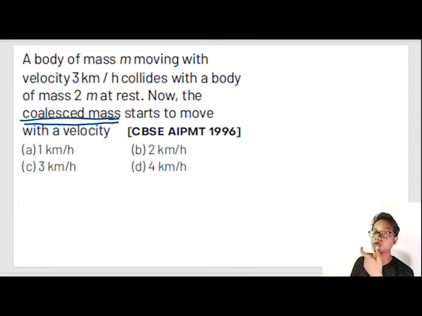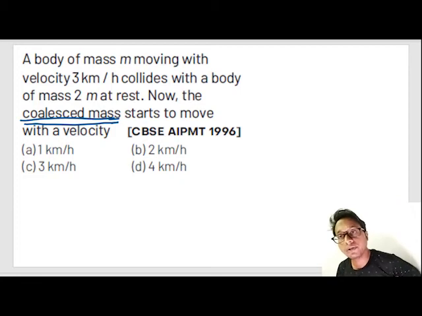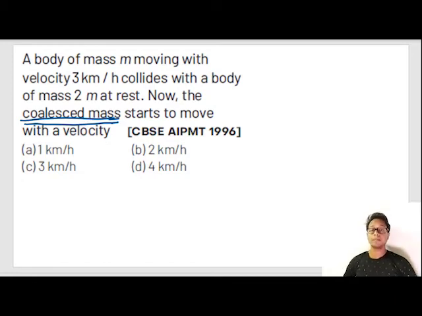So when coefficient of restitution equals to 0, you can always apply conservation of momentum. Conservation of momentum is applicable for all types of collision, and conservation of kinetic energy is only applicable for elastic collision. Remember these two things. Okay.